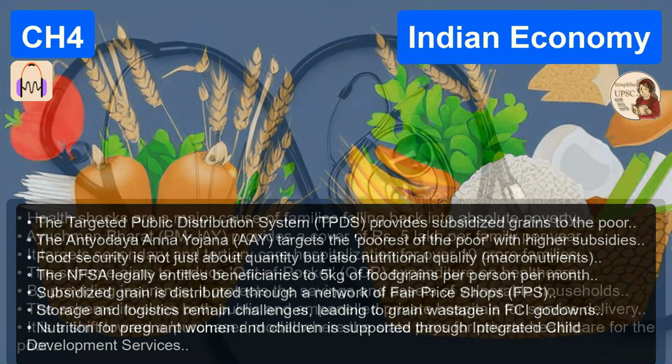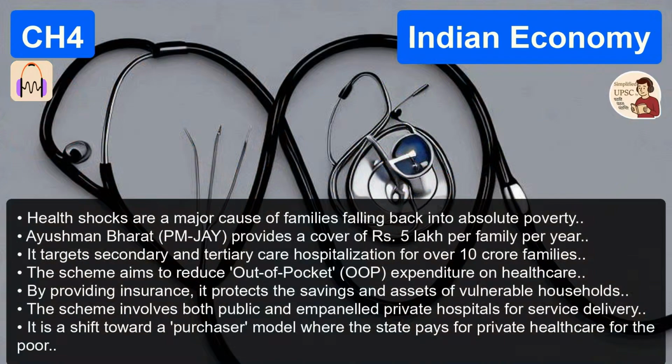This is about creating durable assets so people can generate their own livelihoods. We see this with the National Rural Livelihood Mission, or NRLM. The goal is basically turning a job seeker into a micro-entrepreneur. Right, helping them set up self-help groups, giving them seed capital, training them in a craft or a trade so they aren't just relying on daily wage labor forever. And the third prong was food security, which is operationalized through the Targeted Public Distribution System, the TPDS, and specialized schemes like the Antyodaya Anna Yojana. It's for the poorest of the poor, right?